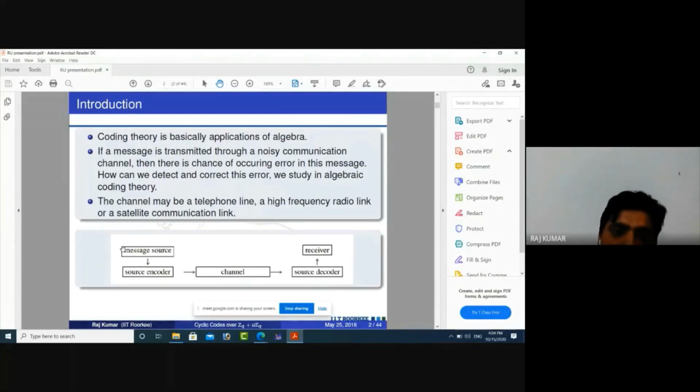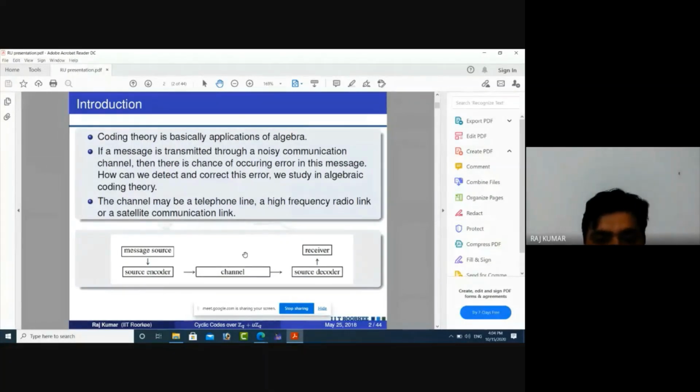But now we are taking some advances. We are not only using 0 and 1, we can also use some extra digits besides 0 and 1. So in source encoding, we change the message into code words, and after that we send it into the channel. Then the source decoder receives this message and decodes it, and the receiver gets the original message. But in this whole communication system, there is a chance of error occurring in the message. How can we detect and correct this error?